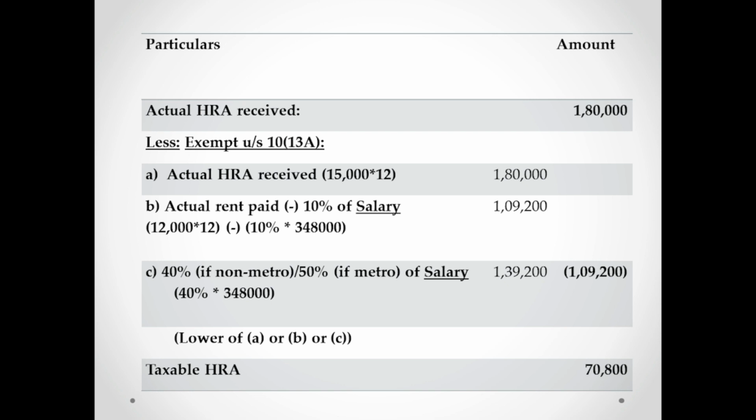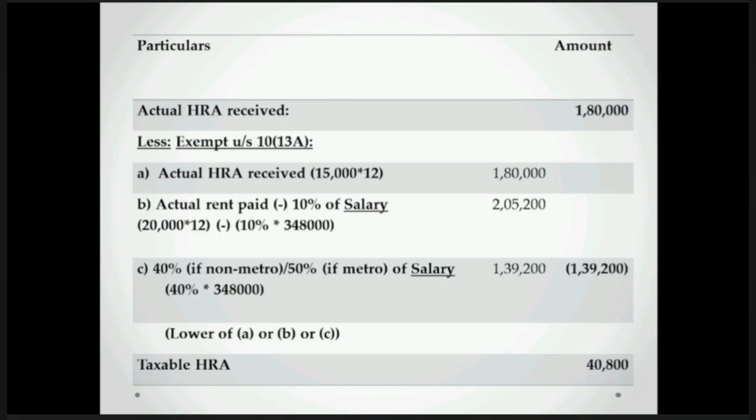Next, 40% of salary. I have assumed I am in a non-metro city, so 40% into 3,48,000 comes to 1,39,200. The least of these, 1,09,200, is your exemption amount. From 1,80,000 which you actually received, 1,09,200 is your exemption, and taxable HRA will be the balance, 70,800.